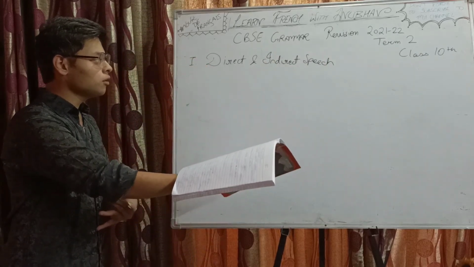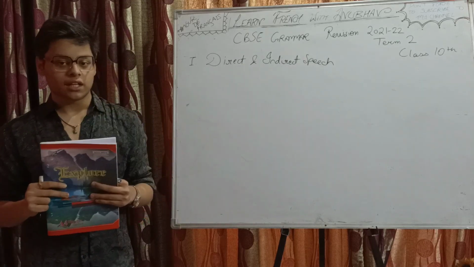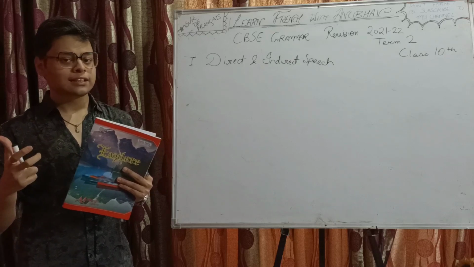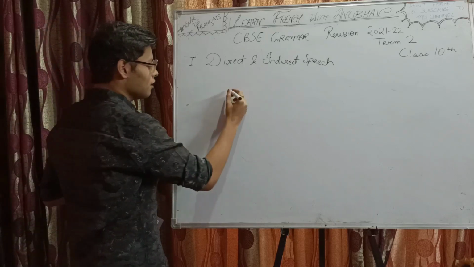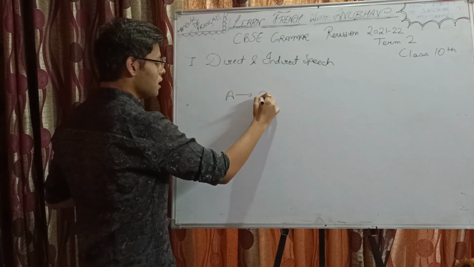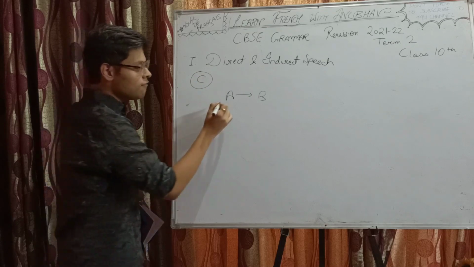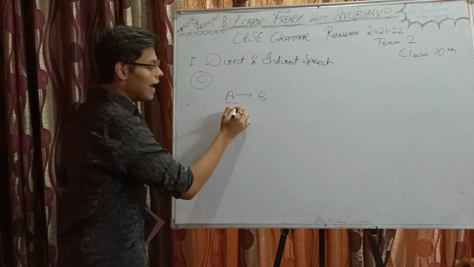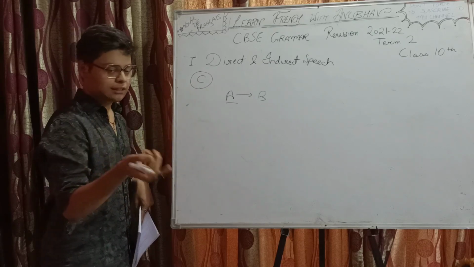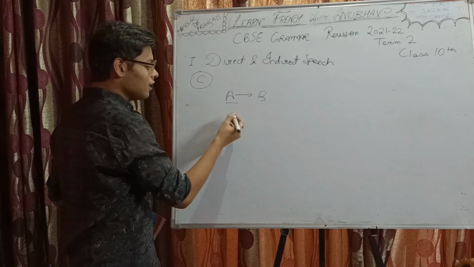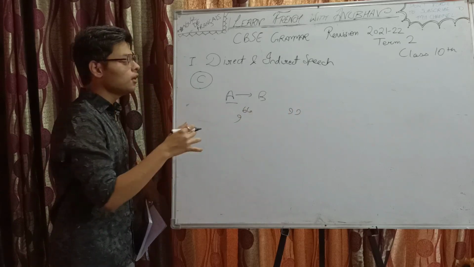If we talk about direct speech, what is direct speech? Suppose you are talking to someone about a sentence said by someone else. Let's take A, B, C. A is speaking to B about what C said. If A speaks the exact same words which C said, it is direct speech. Like in English, we put a comma and then double inverted commas when we write.